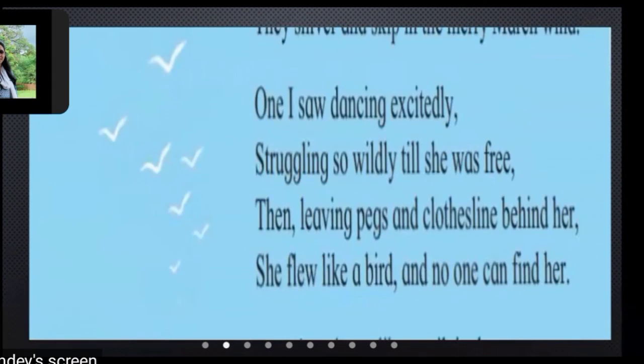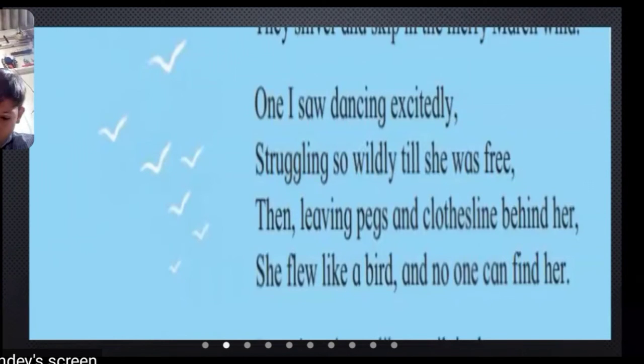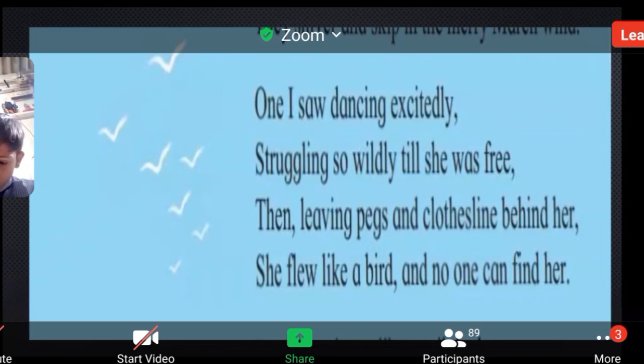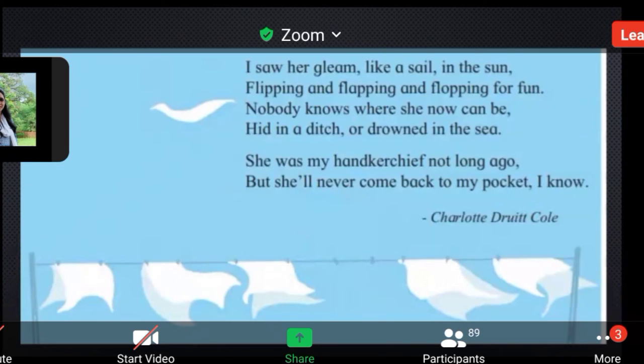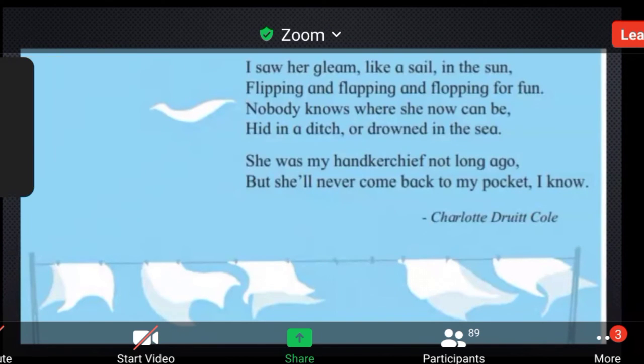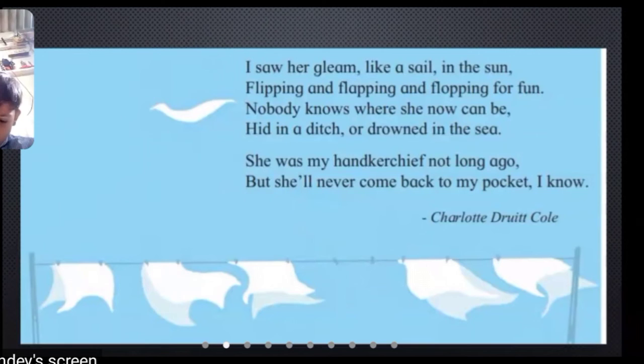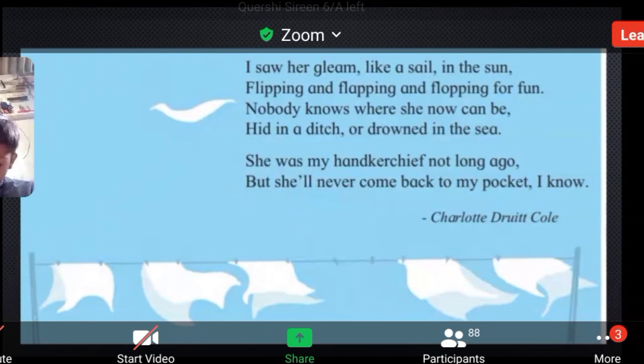One I saw dancing excitedly, struggling so wildly till she was free. Then leaving tags and clothesline behind her, flew like a bird, and no one can find her. I saw her gleam like a sail in the sun, flipping and flapping and flopping, for nobody knows that she can be hid in a ditch or drowned in the sea.